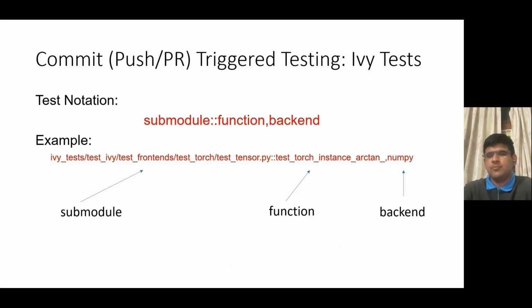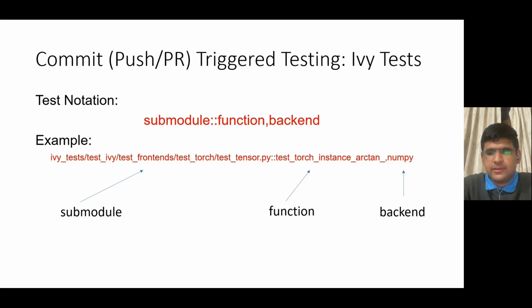The most significant part of the CI is commit trigger testing. It involves running tests on each commit to make sure that the commit does not introduce any new test failures. We have two types of tests to run, the Ivy tests and the array API tests. The array API tests are borrowed from the array API consortium and make sure that the Ivy functional API adheres to the standard. The discussion here would mostly be centered around the Ivy tests.